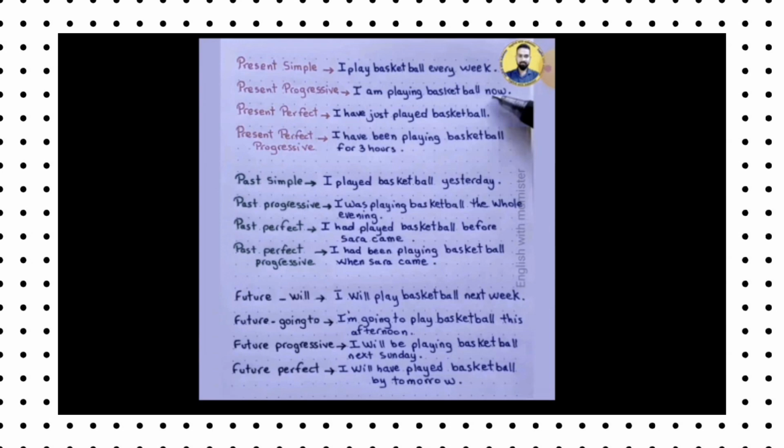In the present simple tense, the structure of the tense is subject plus V1. When we see in this video, the subject is I, and the V1 form is play. So when we form a sentence by adding other words, it is "I play basketball every week." You see that is present simple tense.